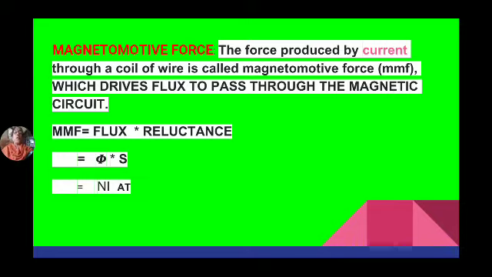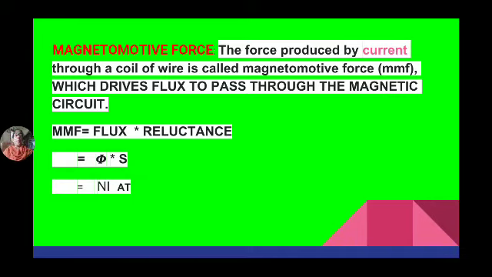Now magnetomotive force. To have a movement, definitely a force must be there. If you take social events, like a movement, definitely there must be a leader who forces the participants in the movement. So the force which motivates the magnetic flux to pass through the magnetic circuit is known as magnetomotive force.